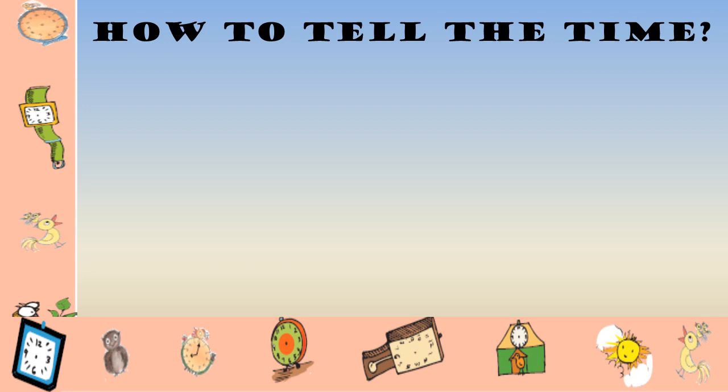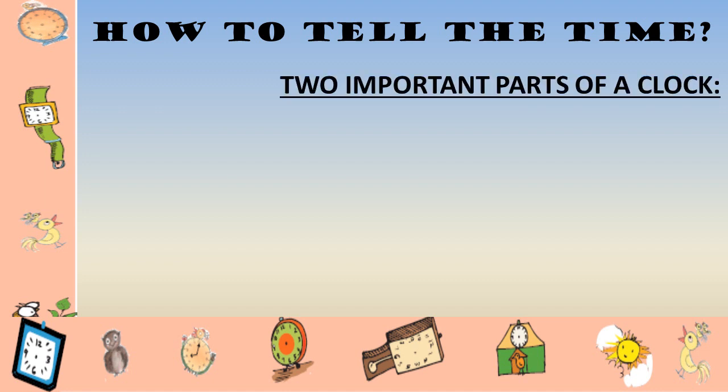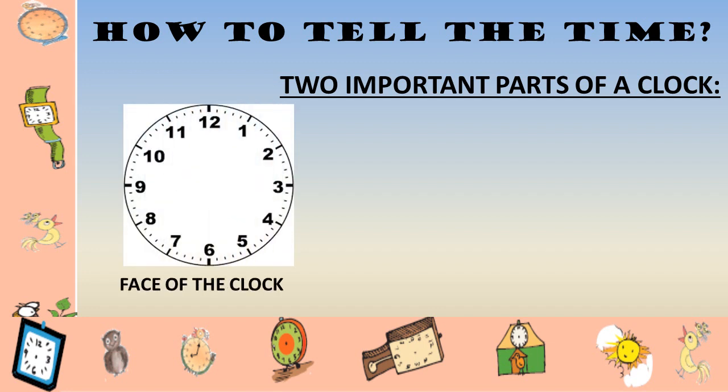Children, to know how to tell the time, we should first know about the clock. It is very important to understand the clock first. There are two important parts of a clock. The first part is the face of the clock. It has numbers written on it and you can also see some lines between these numbers.